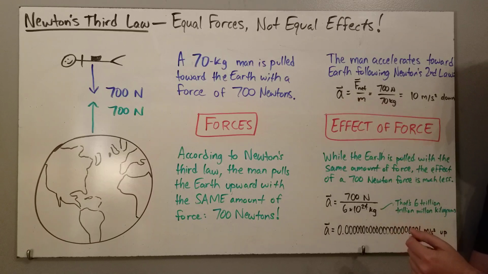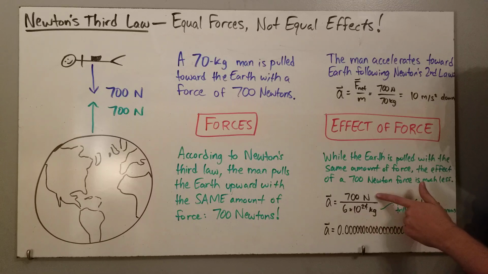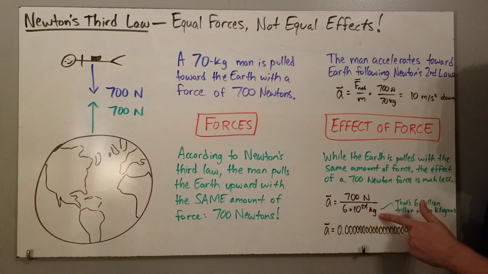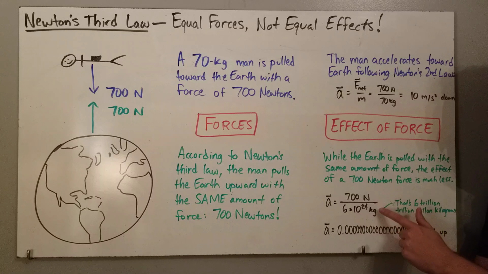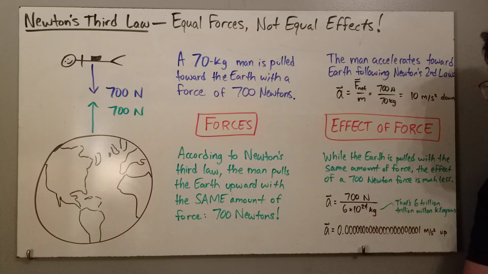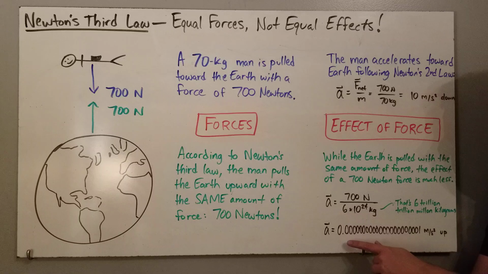On the other hand, the Earth is being pulled up with 700 newtons of force. However, the Earth has a different mass than the skydiver. The Earth's mass is 6 trillion million kilograms, 6 times 10 to the 24 kilograms. So when we calculate the Earth's acceleration, we find that it's a very tiny amount of acceleration upwards.